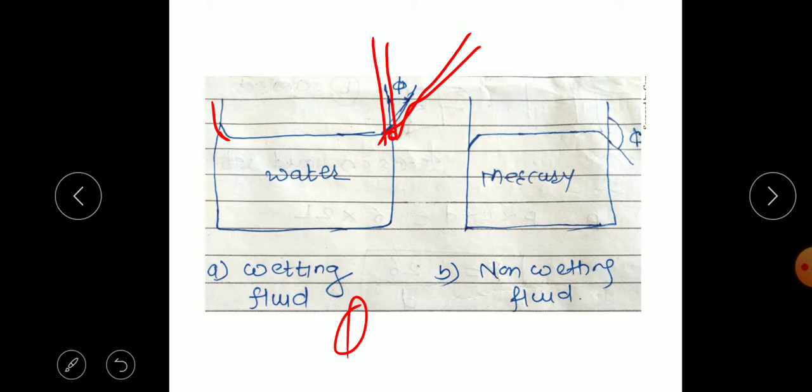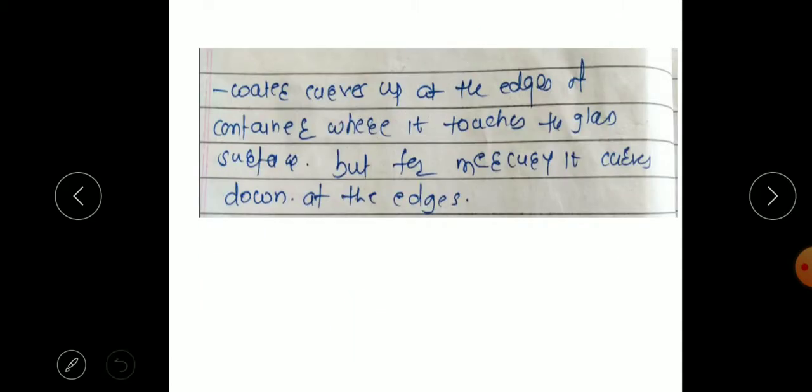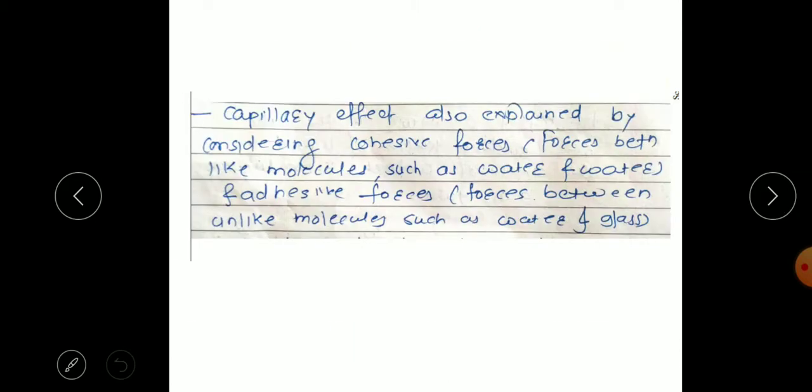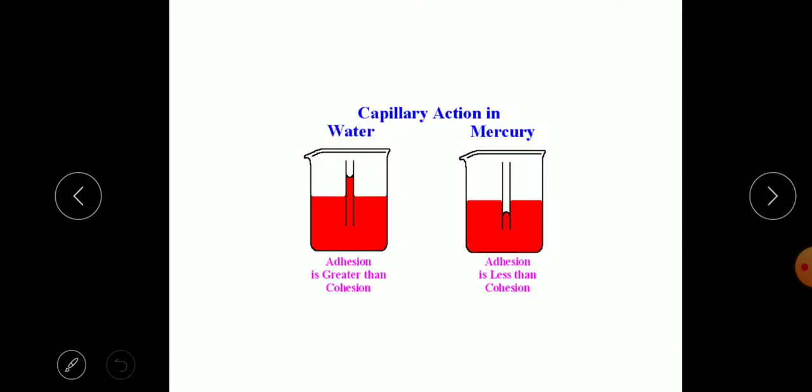So in the case of water there is a phi, and this is a wetting fluid. There are two forces, one is adhesion and the second is cohesion.